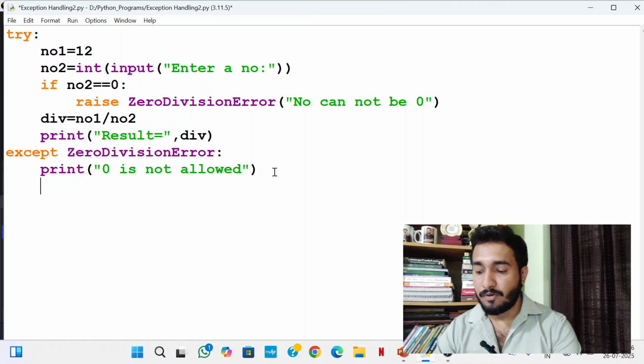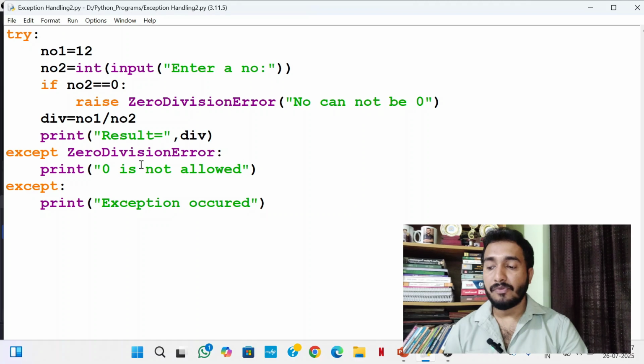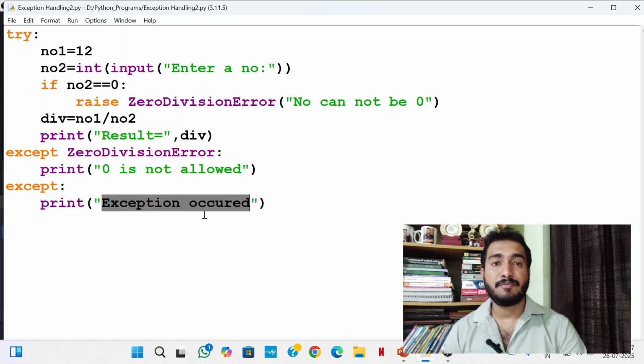Again I am writing except block finally. Except, print exception. Now you see I have given one message as argument here. Here also I have given one message. Let's see which message will be displayed.